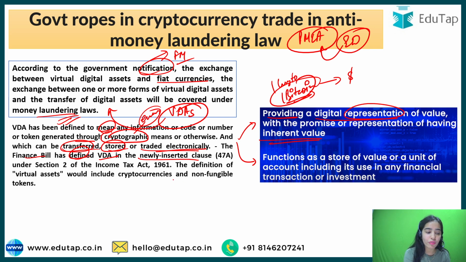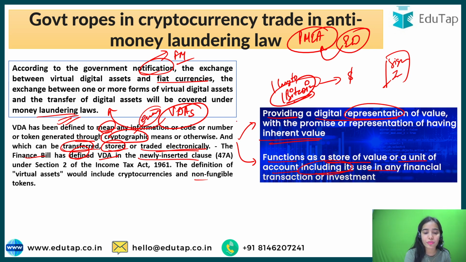Similarly, if you have a non-fungible token, if you have some sign of some big authority, or a digital image, that is a non-fungible token, so that means you have some inherent value through that image. It also functions as a store of value or a unit of account, including its use in any financial transaction or investment. Through Bitcoins, you are doing an investment. In cryptocurrency, you are doing an investment. So this is what the VDA means.